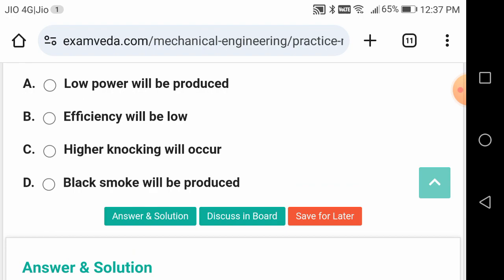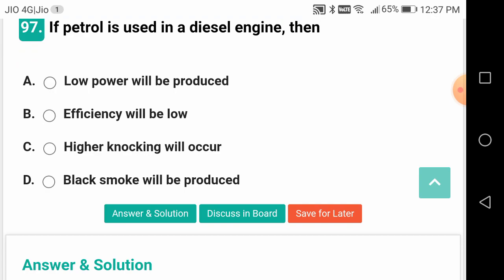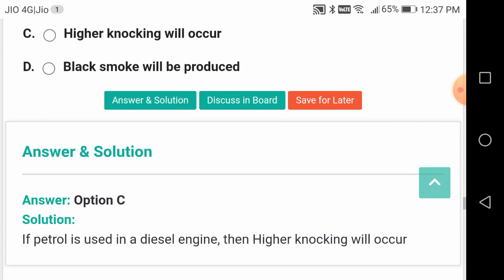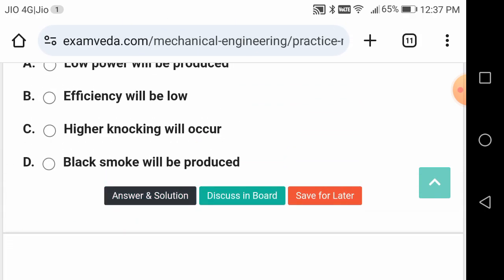Even on the power stroke or expansion stroke, actually pressure should rise during compression stroke only, but it continues to rise even after, due to uncontrolled burning, even during the power stroke, expansion stroke also. It is going to result in a loss of power and also efficiency of the engine, okay, friends. So higher knocking will occur. That is the correct answer. Okay, that's what we have seen.